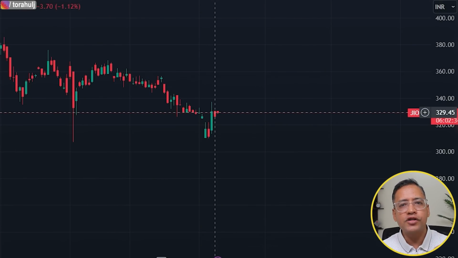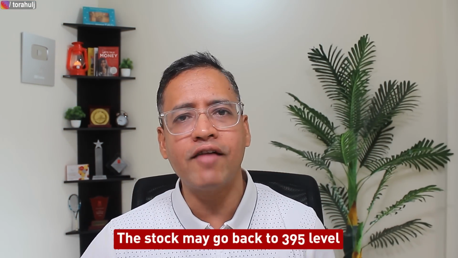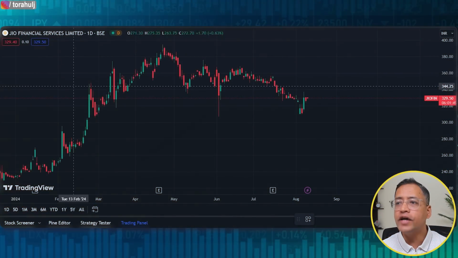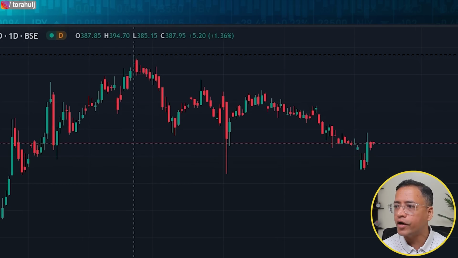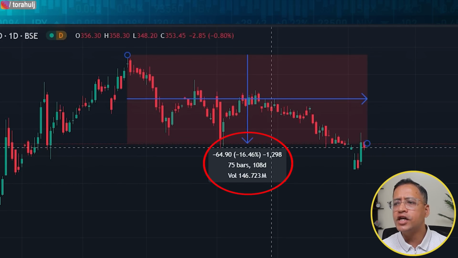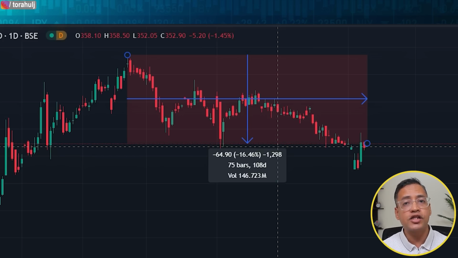So the entire hypothesis of the reward is that this stock may at some point in the future go back from the 329 level to the 395 level. This is not a guarantee that it will go, but there are good chances the stock may go back to 395 level at some point in the future. We don't know when. Now if you want to calculate how much the potential upside is, we're just going to draw it from here to almost till this point, and it gives us almost 16.50%. This is your reward, which is 16.50% of percentage upside possible in this particular stock in the next few months.